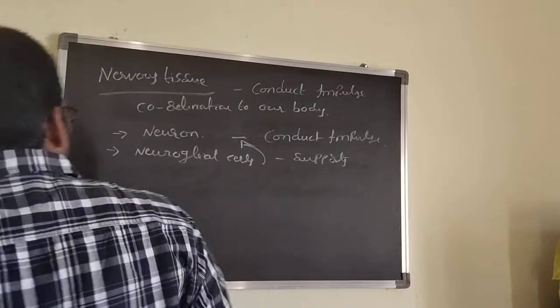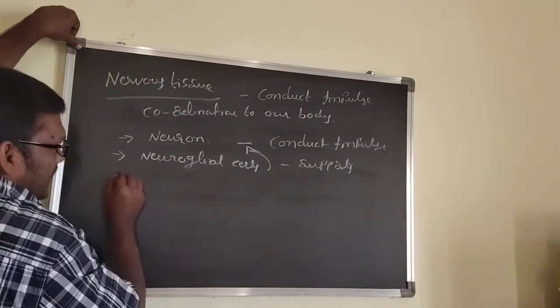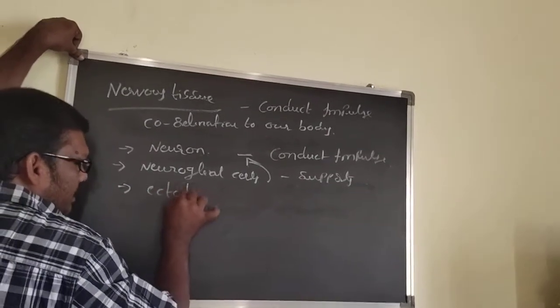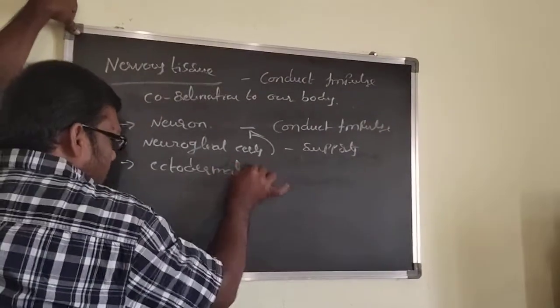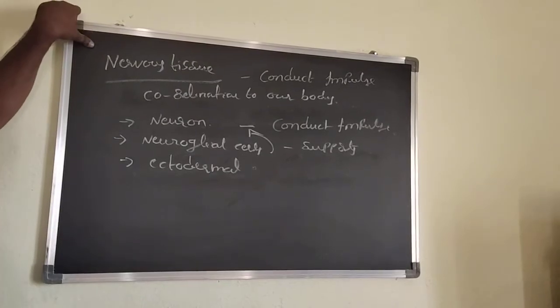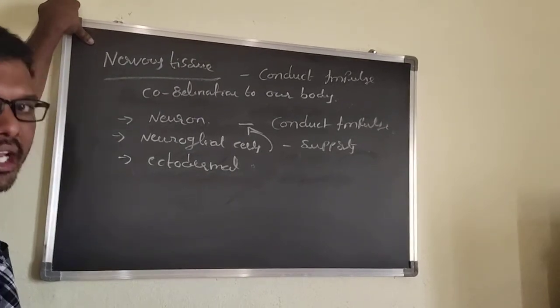Now, the neurons are of what type of origin? Ectodermal origin. The origin is the ectodermal origin. Now we can go for the structure of the neurons.